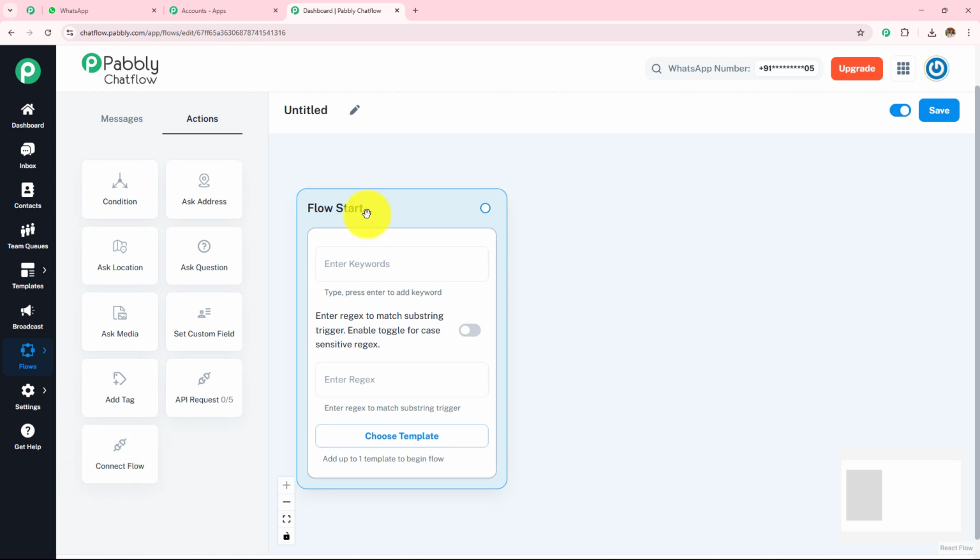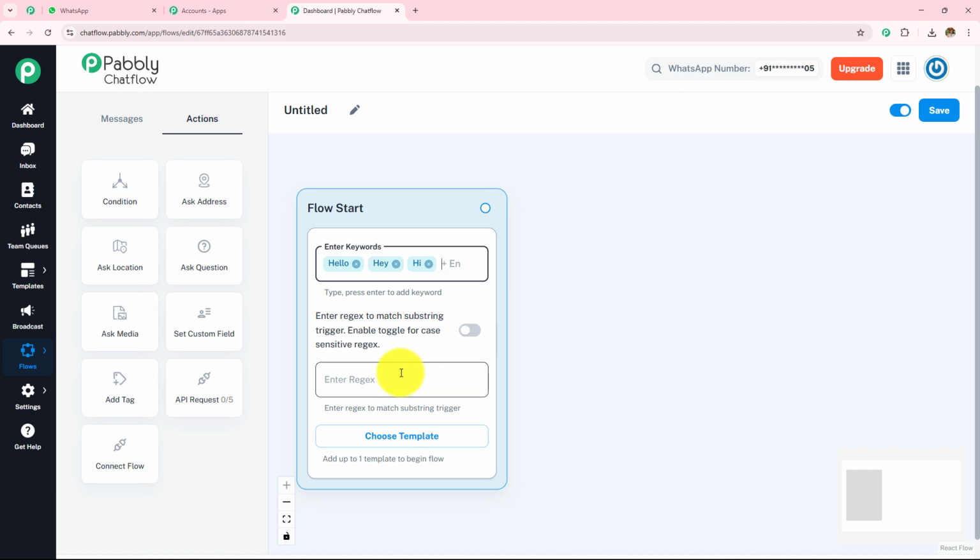Now let's start creating this chatbot. To start with this chatbot, we first have to trigger it so that it starts sending the messages. To trigger or activate this chatbot, we have to enter the keywords and the regex. So here I'm going to enter some commonly used keywords like hello, press enter, hey, press enter, and hi, press enter. You can also add words related to your product. Whenever that product name is received in a message, this chatbot is going to get triggered.